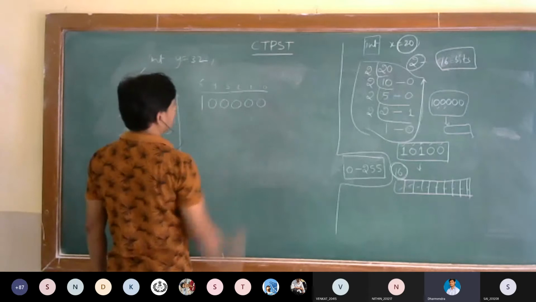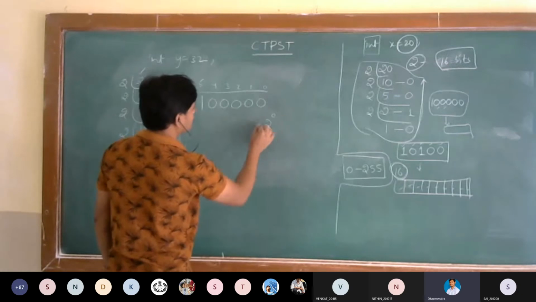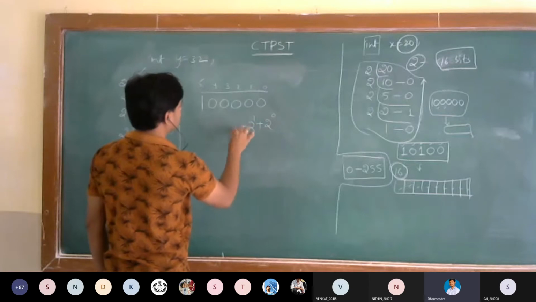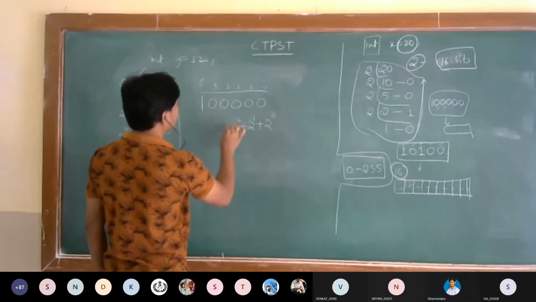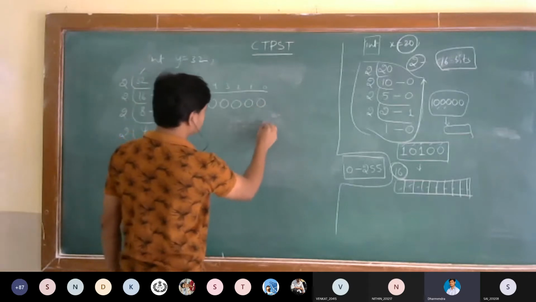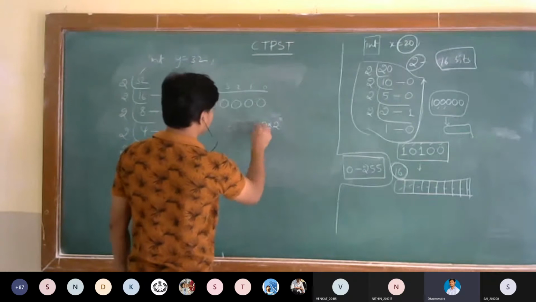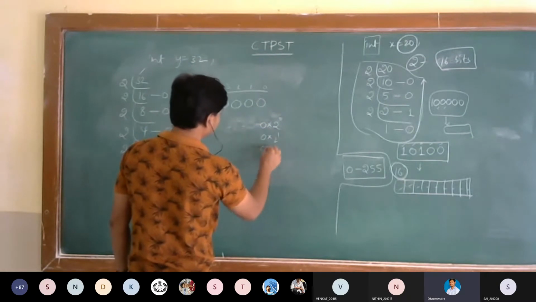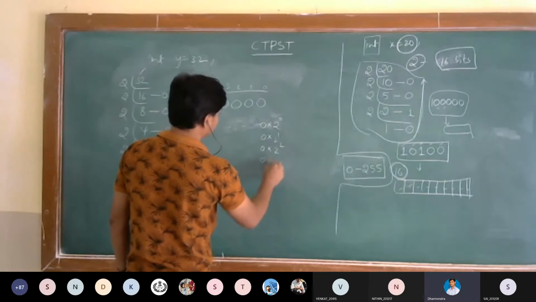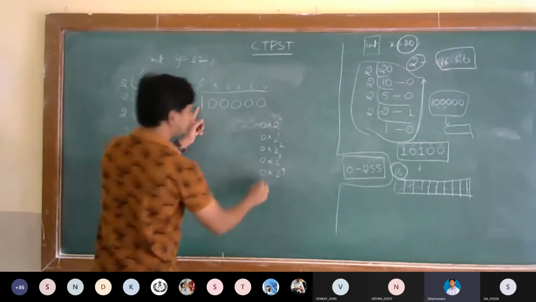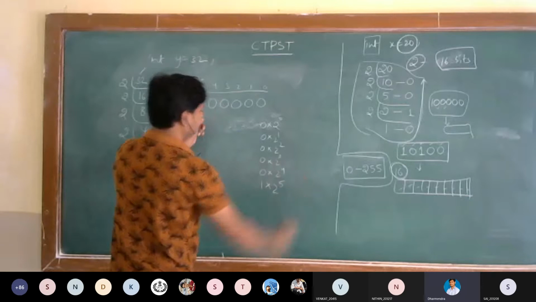Take the powers of these values and multiply. 0 into 2 power 0 plus 0 into 2 power 1, 0 into 2 power 2, 0 into 2 power 3, 0 into 2 power 4. Look here, 0, 0, 0, 0, 1. Here this is 1, so 1 into 2 power 5.